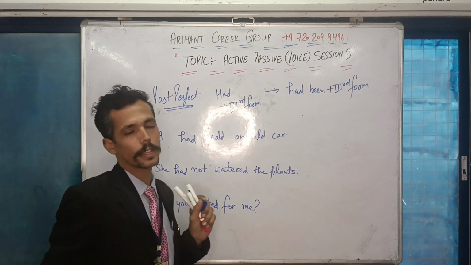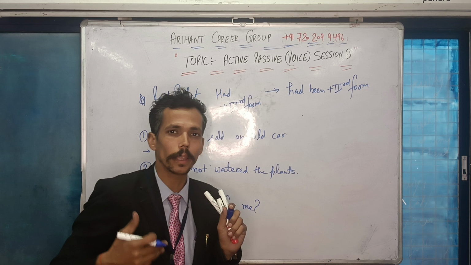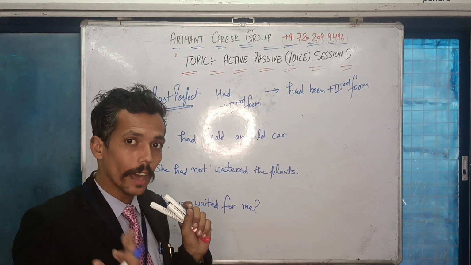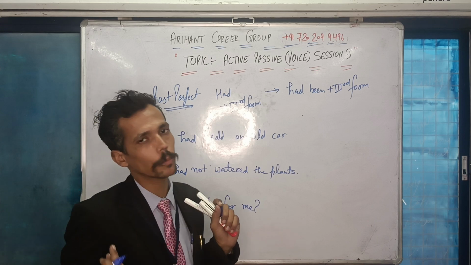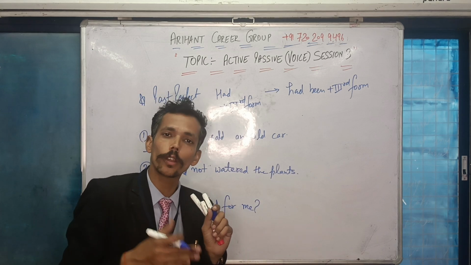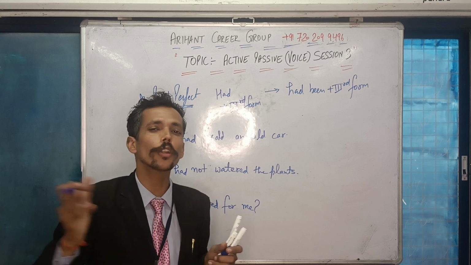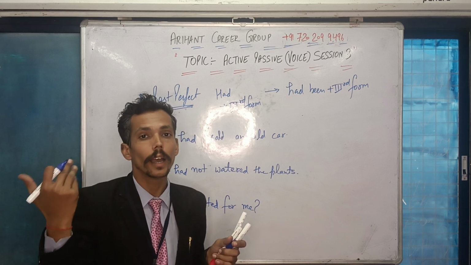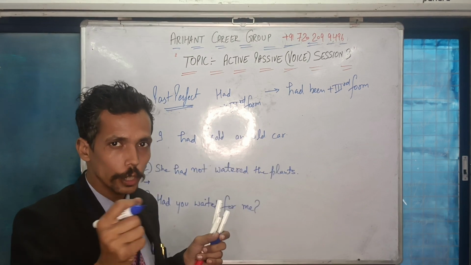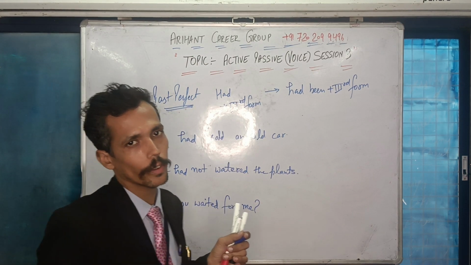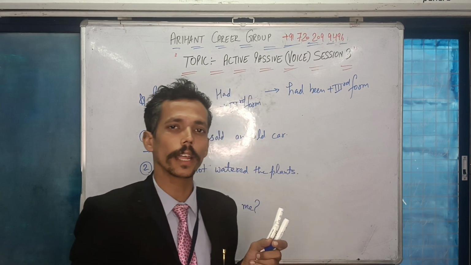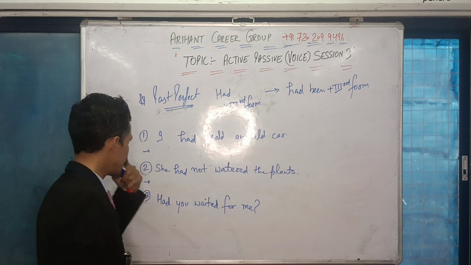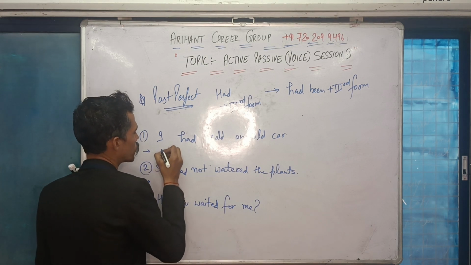Earlier we were thinking that when you are given either has or have, you have to pick either has or have depending on the subject, because the subject, which was earlier your object, will decide whether it is has been or have been. But in case of had, you are going to write only had been. So you need not think whether you are picking a singular subject or plural subject. In the answer you will be writing had been only. In case of negative, had not been. In case of interrogative, had, then subject plus been. Clear? So if I say that I had sold an old car, the answer will become like this.